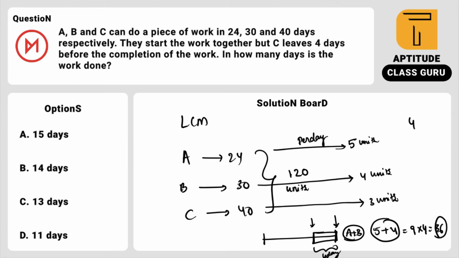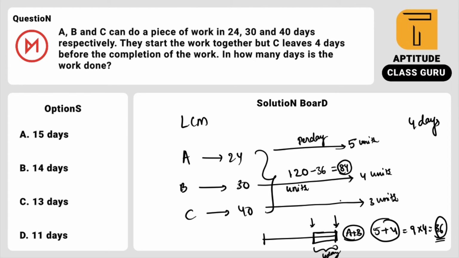So 4 days. And how much work is completed? In the last 4 days 36 units were completed and the remaining work is 120 minus 36 units, that is simply 84, right?